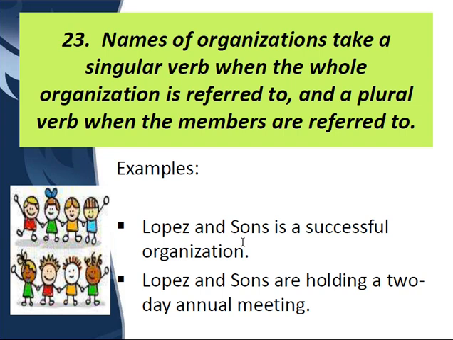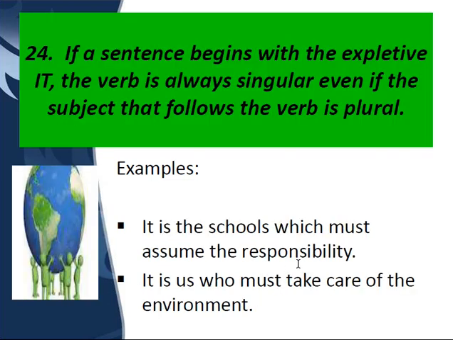Names of organizations take a singular verb when the whole organization is referred to. Like if I say, here I've taken an American name, Lopez and Sons. Now this is one entity, one organization taken as one. Then we are using a singular verb. But when we are referring to the different members, like Lopez and Sons, there are two people here, then we use a plural verb. Clear?